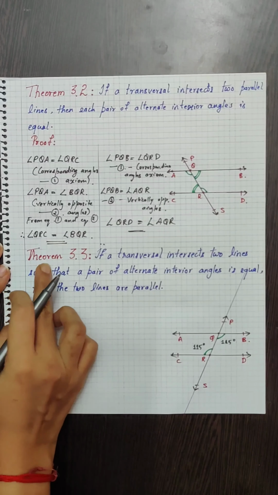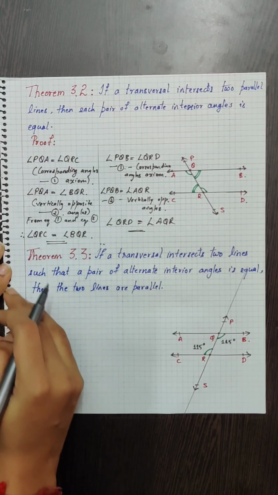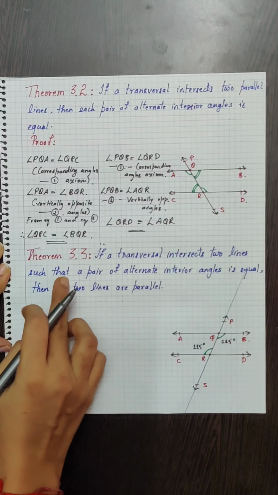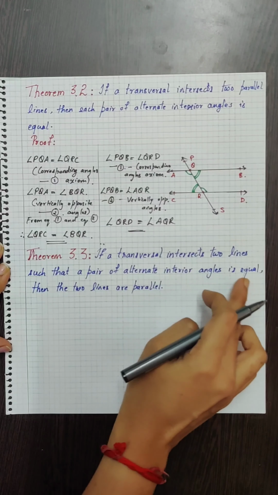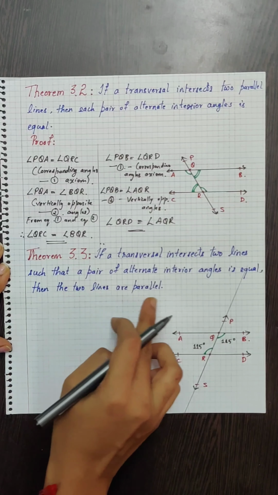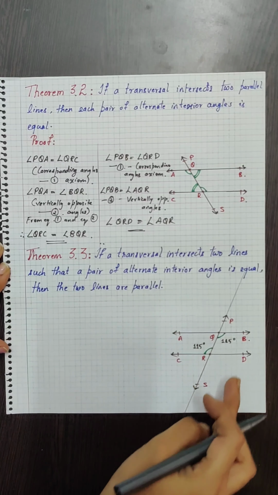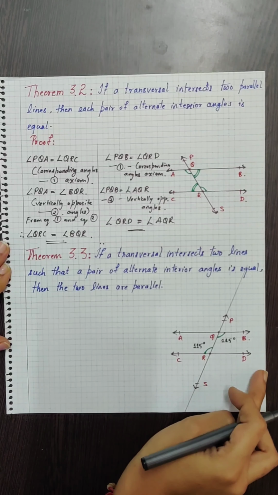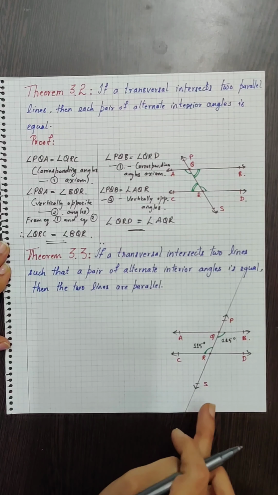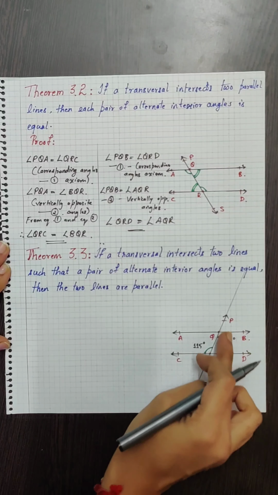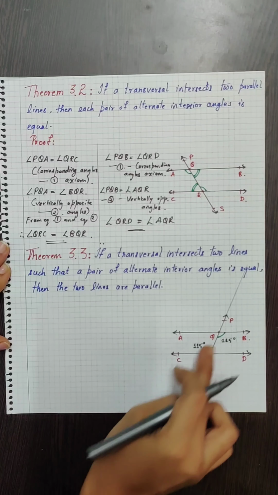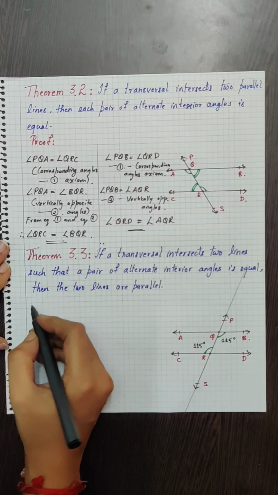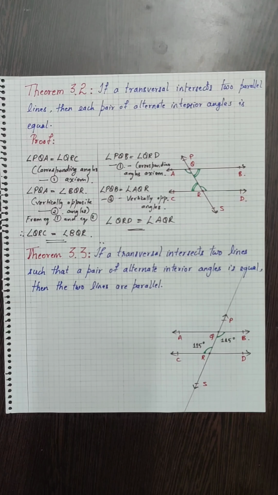Now let us see theorem 3.3, which is the converse of theorem 3.2. If a transversal intersects two lines such that a pair of alternate interior angles is equal, then the two lines are parallel. So we have drawn the figure in such a way that the lines AB and CD are drawn and a transversal is drawn in such a way that the alternate interior angles are already equal. That is, BQR is equal to CRQ. So let's prove this.